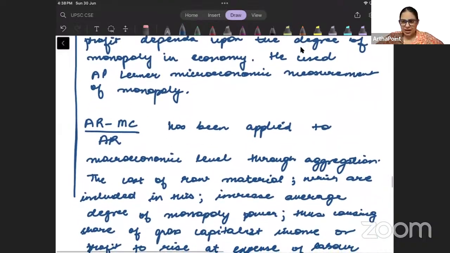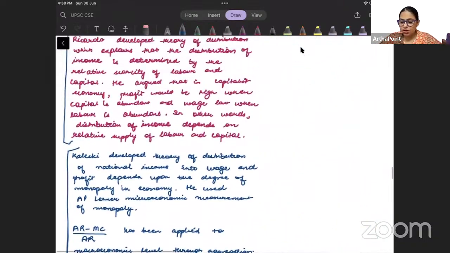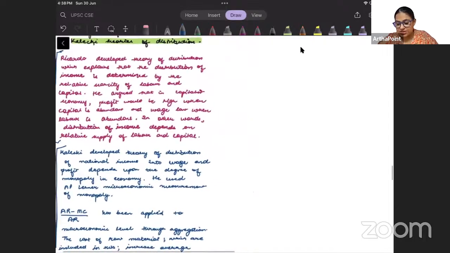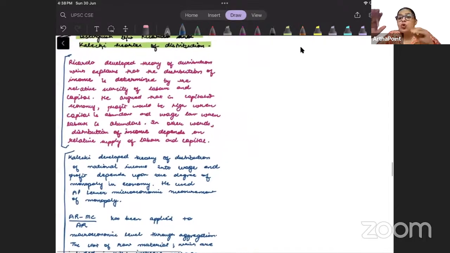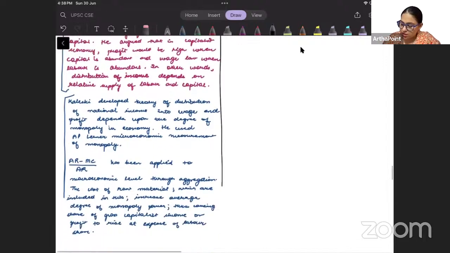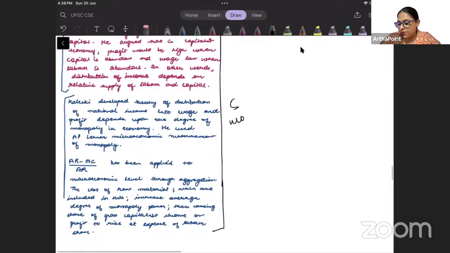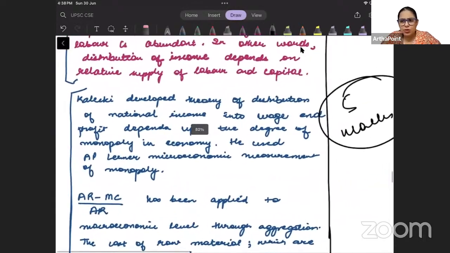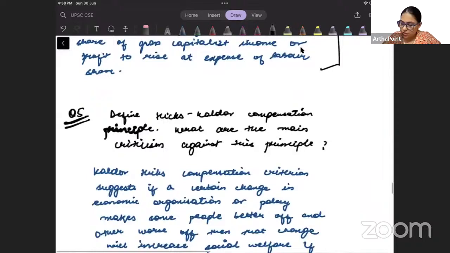मैंने बस ऊपर ऊपर से बताया है कि what is the Ricardo model telling us and what is the Kaldor model telling us, Kaldor model telling us, right? So again, I think even this can be further reduced. You don't have to write tons and tons of information. The question carries only 5 marks. So accordingly, I have tried to frame this answer considering it to be only for 5 marks. And I hope that you will go ahead and read this answer. I'm not discussing it. It's a theory question. You will be able to do this. Nothing very different here. ठीक है.